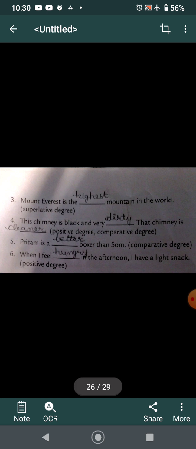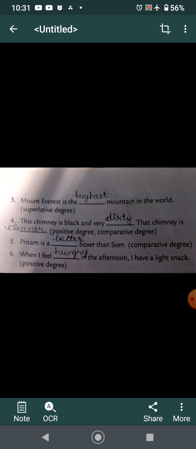Positive degree. Now fill in the blank with the correct adjectives and the given degrees of comparison. The lioness was gentler with her cub than with her second. Comparative degree. Now we have two superlative degrees. This is the most difficult sum in the chapter. Mount Everest is the highest mountain in the world.